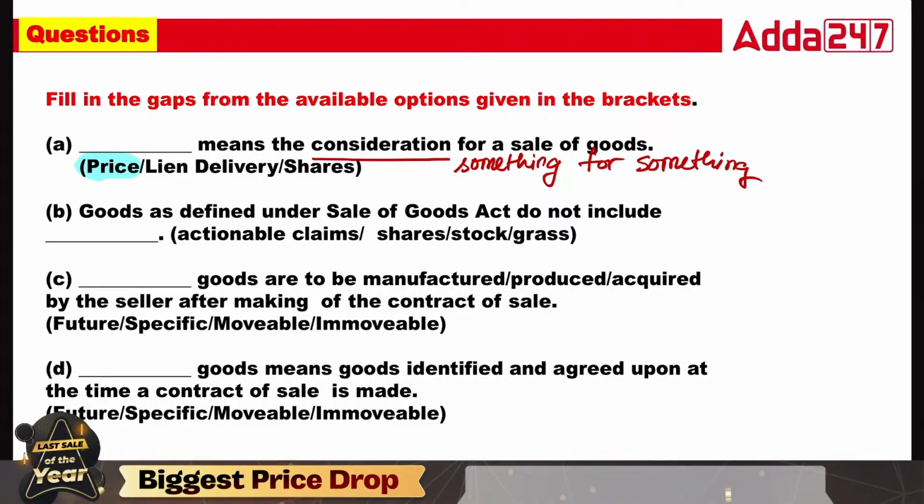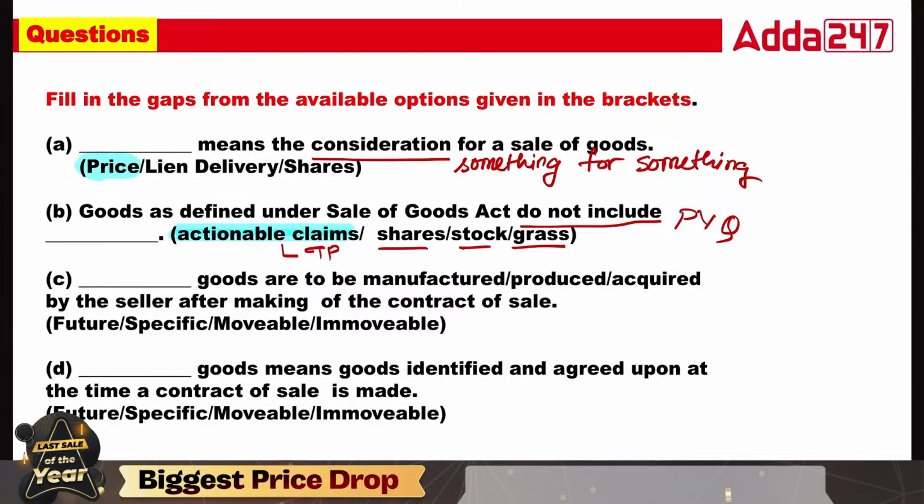Now the next one: goods as defined under the Sales of Goods Act does not include. This is your previous year question also. So class, shares, stock, grass, these are movable property, so they are included in the definition of goods, but actionable claim is not included because actionable claim is dealt with in the Transfer of Property Act, which deals with immovable property. So that is the right answer.